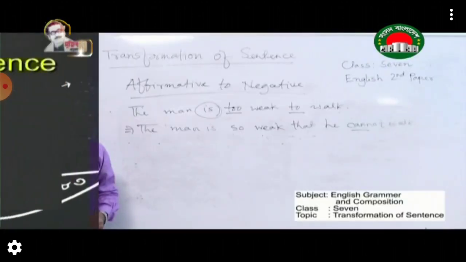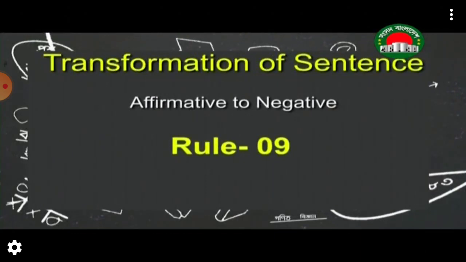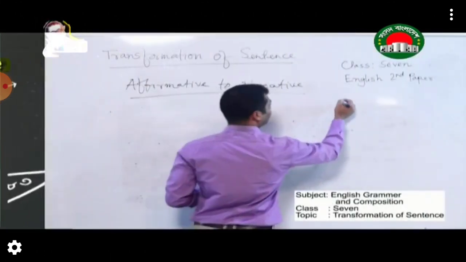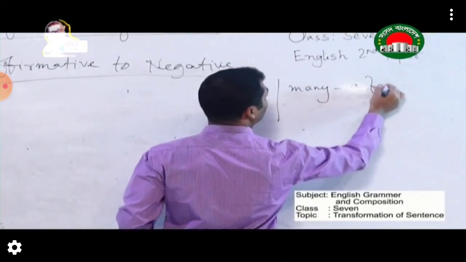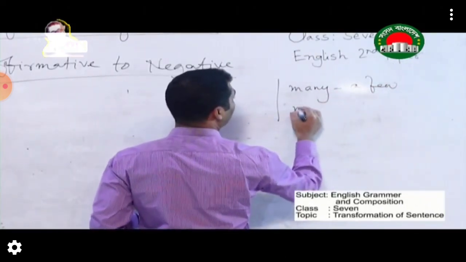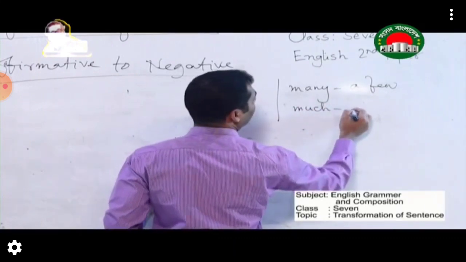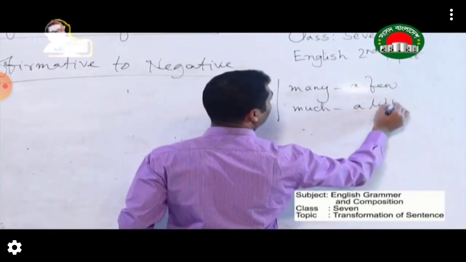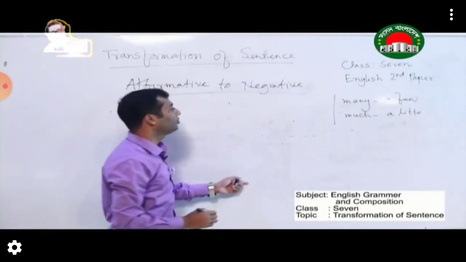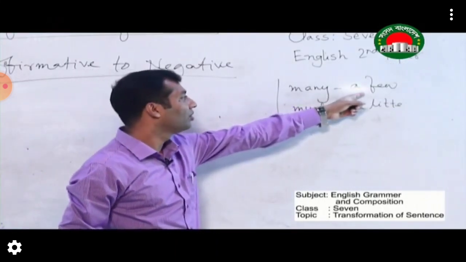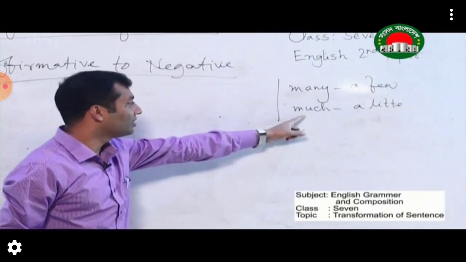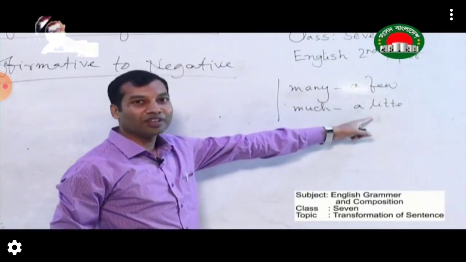So come to the next rule. You know, there are some words like many, a few, and much, a little. They are different words. So if you see the word many in an affirmative sentence, it will become a few. And if you see the word much in an affirmative sentence, it will become a little.